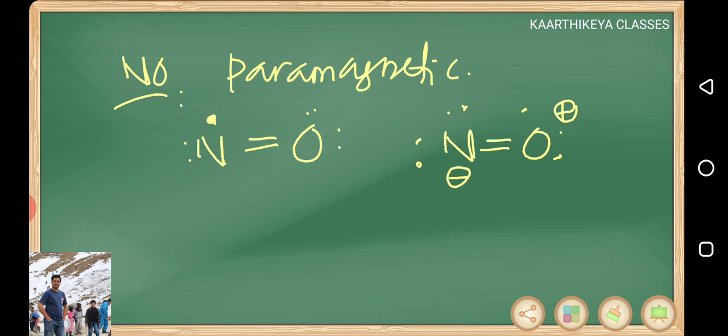But very special, we give a resonance hybrid structure for this also. That is N, oxygen 2, nitrogen 1 lone pair, and here we show a bond like this. A 3 electron bond. 3 electron bond is a very special case.